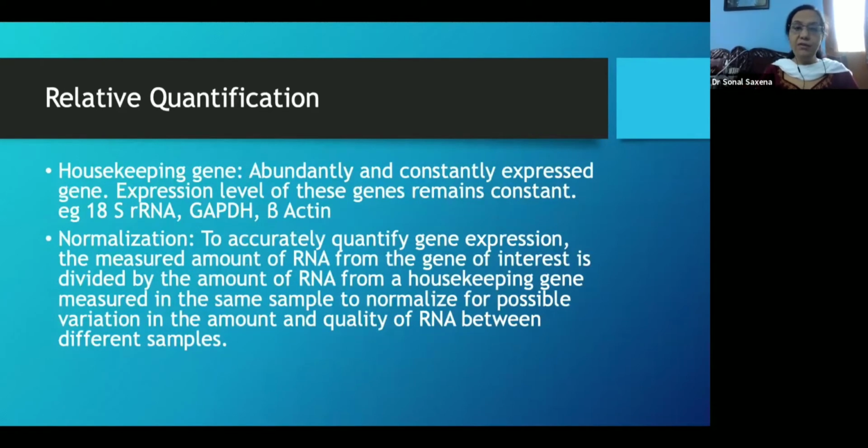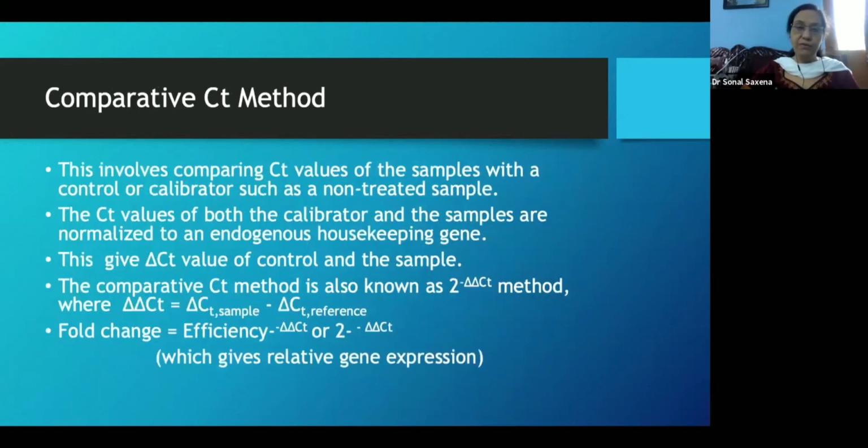In relative quantification, you use the housekeeping gene, or you do a normalization where you quantify the gene expression. The measured amount of RNA from the gene of interest is then divided by the amount of RNA from a housekeeping gene in order to have a relative quantification.